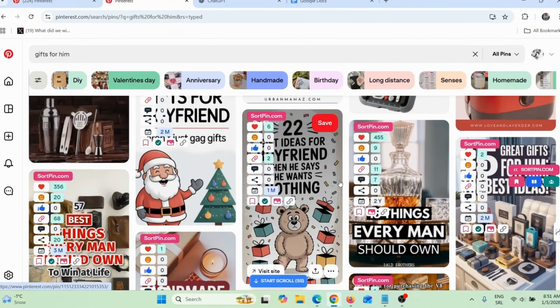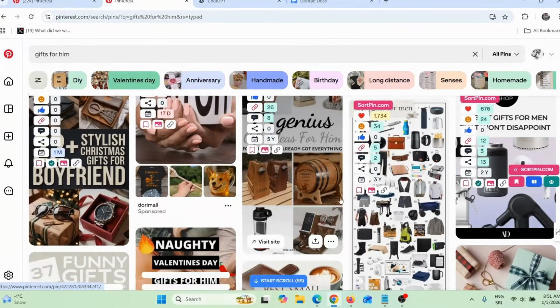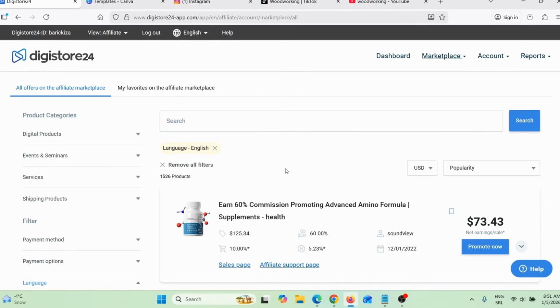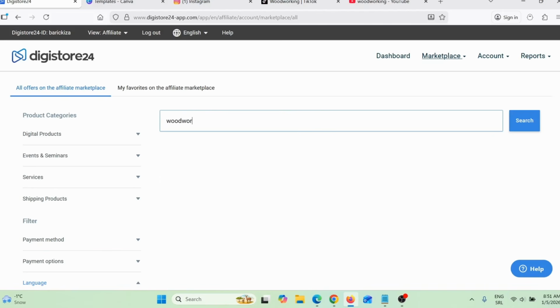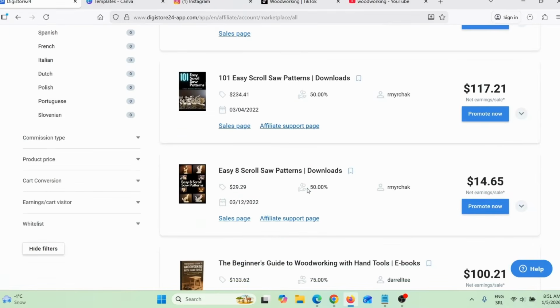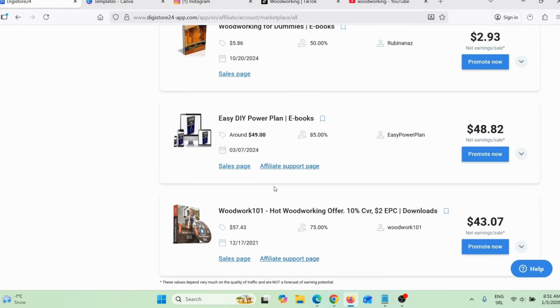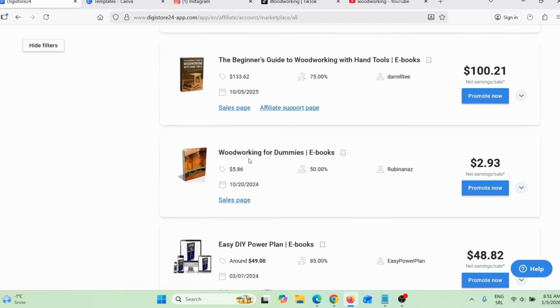So the next thing I need to do is check to see if there are any products in this category. So for example, I will go on the Digistore24 marketplace and here I will search for example woodworking. Okay, give it a few seconds just to see if there are any woodworking products here. Here you can see there are woodworking products that I can promote and make money. So let me check. Here, for example, you can see Woodworking for Dummies.